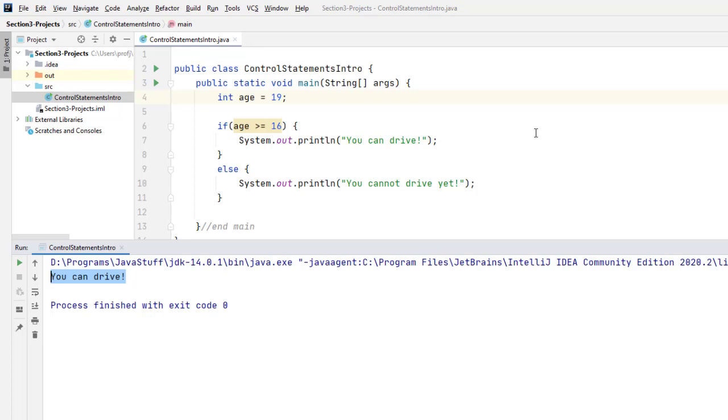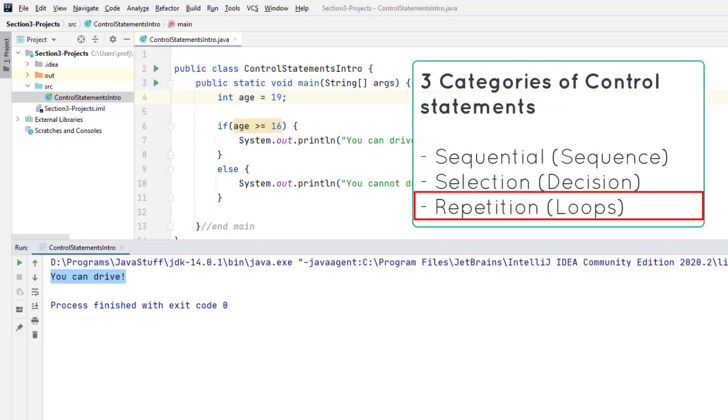So see how even though the code for being 16 or older is in one block of code, that block can be skipped entirely, breaking the normal or sequential flow of control. As a final quick look at the last category, remember there's sequence or sequential, selection, and then repetition. We're going to look at the repetition control statements, or the loops.